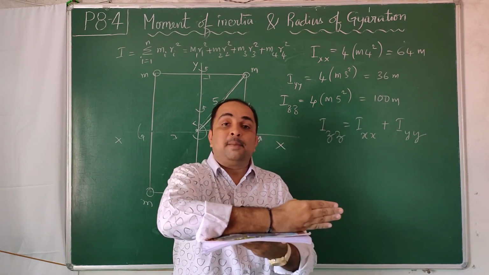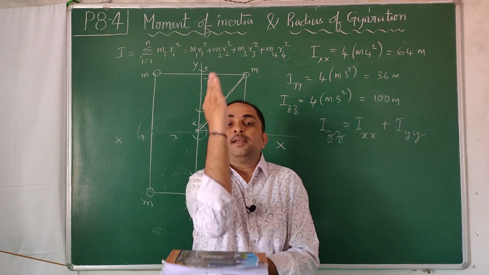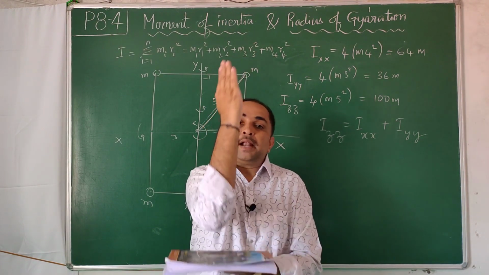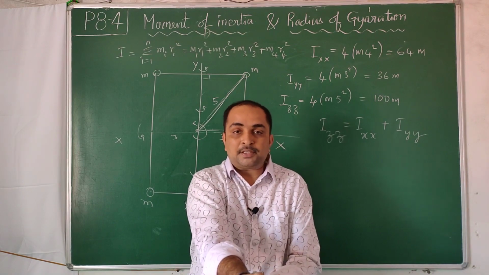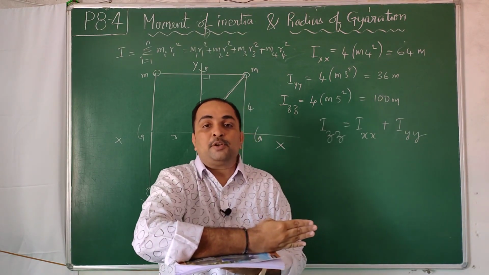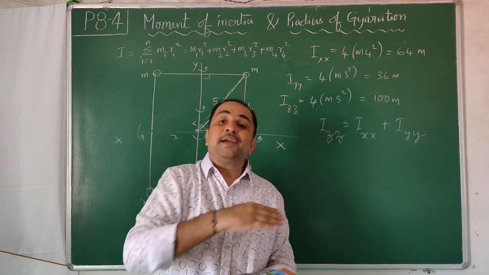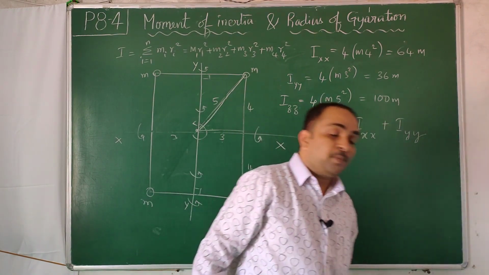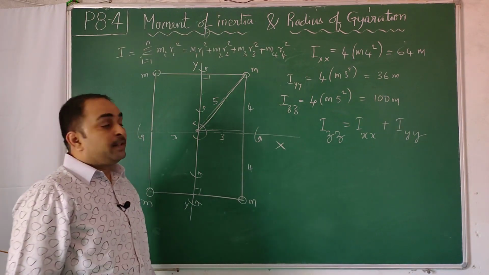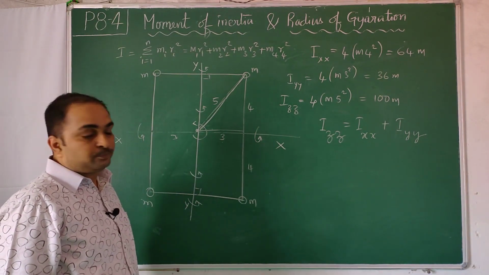See, this is what I call sleeping on the plane. This is an axis sleeping on the plane. This is standing on the plane. So if you want the moment of inertia about the axis standing on the plane, you have to take the moments of inertia about axes sleeping on the plane, but those two axes must be mutually perpendicular. Then only you will get that. Okay.